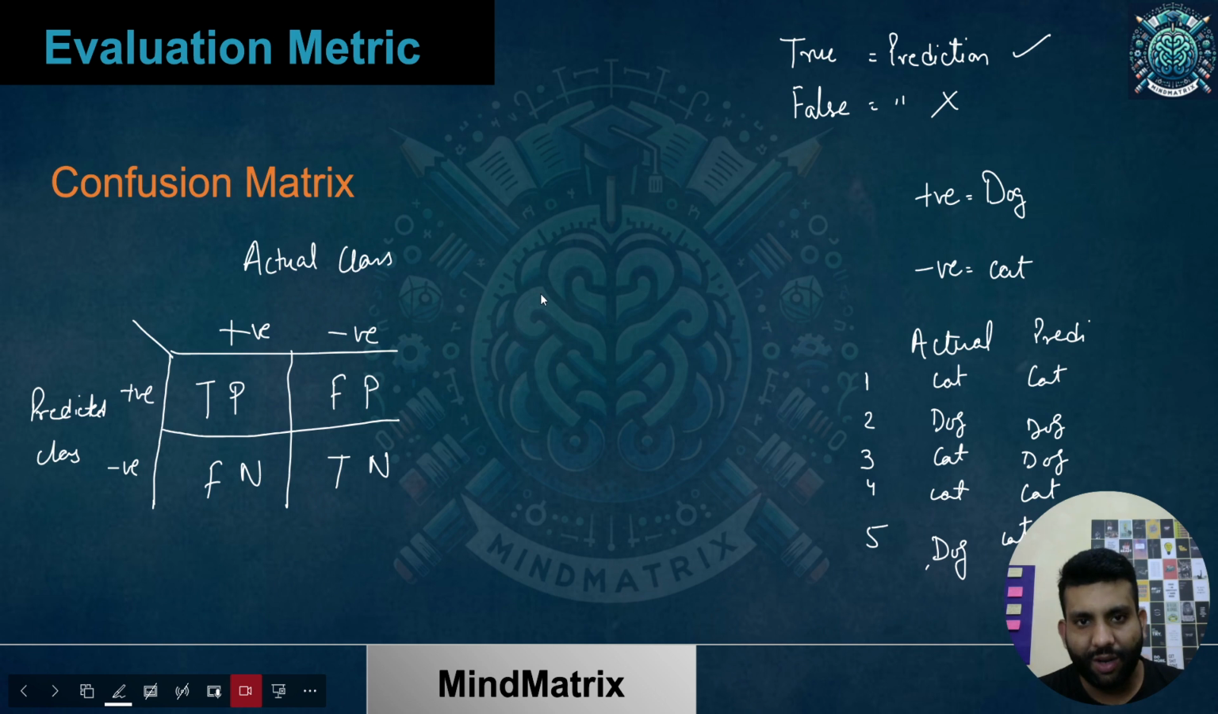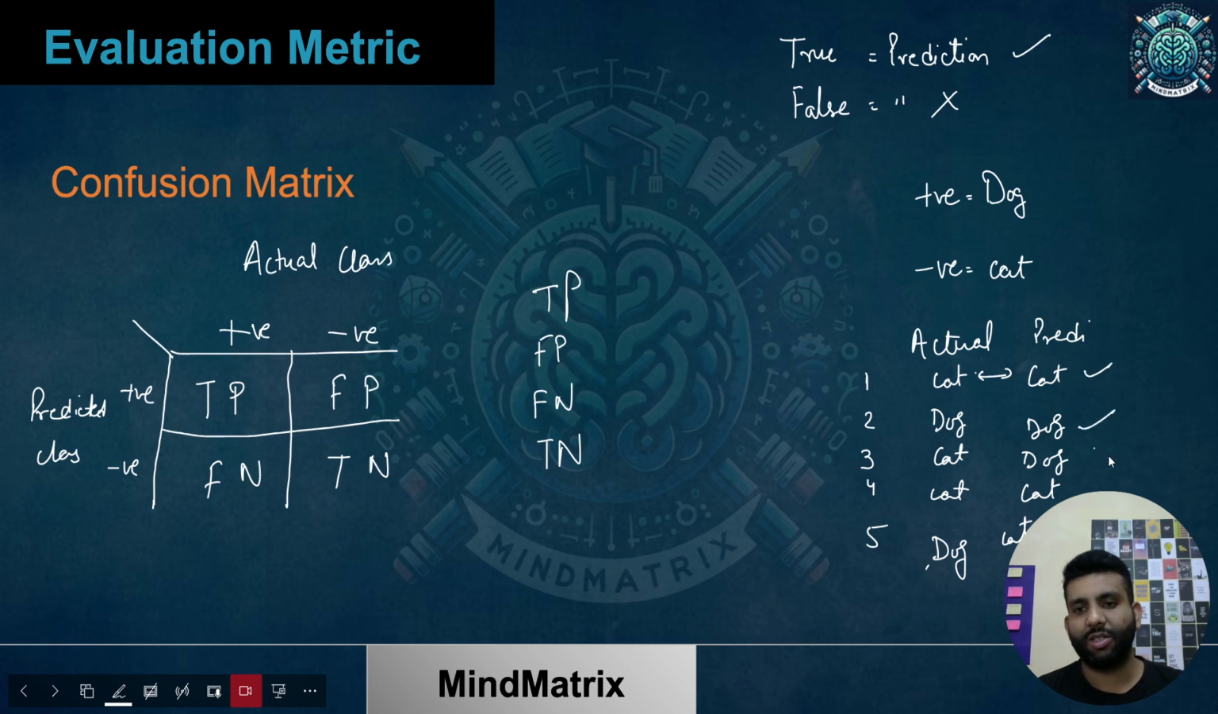So just tell me, what is the count of true positive? What is the count of false positive? What is the count of false negative? And what is the count of true negative? Just think about this. So this prediction is correct. This prediction is correct. This is wrong. This is correct. And this is also wrong.